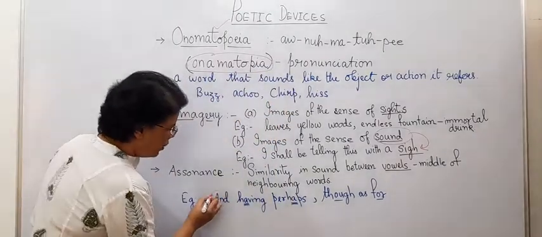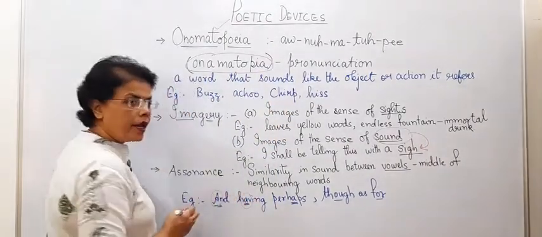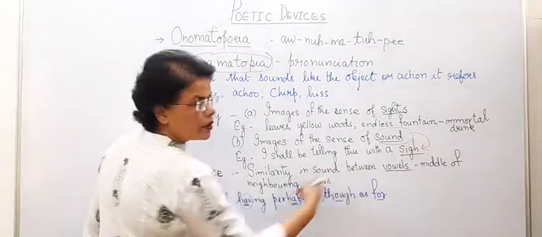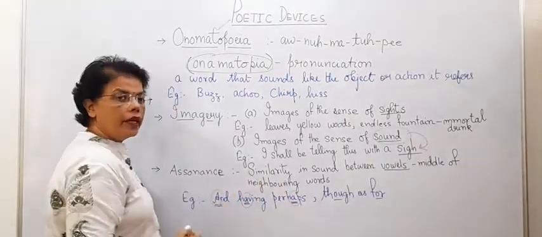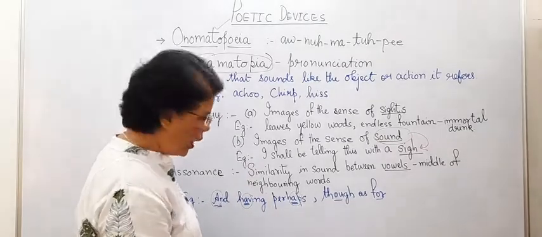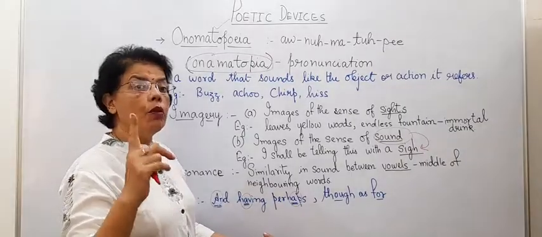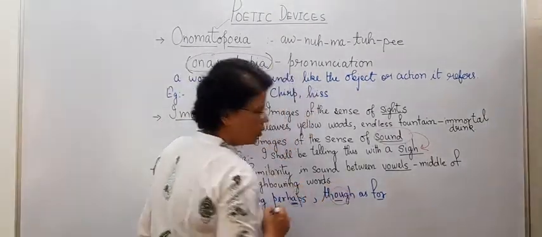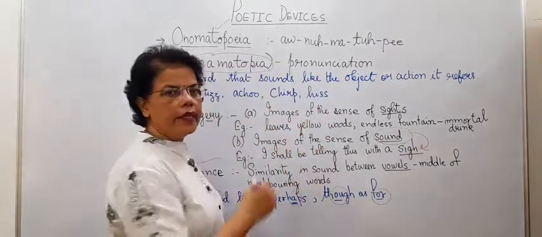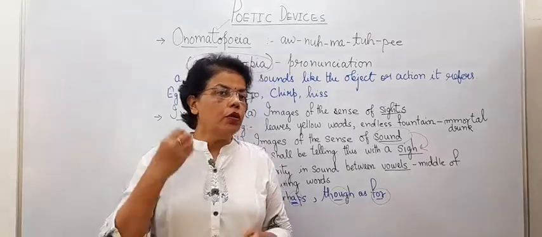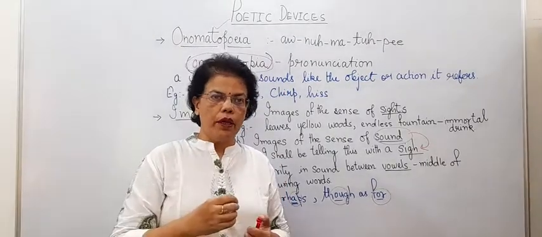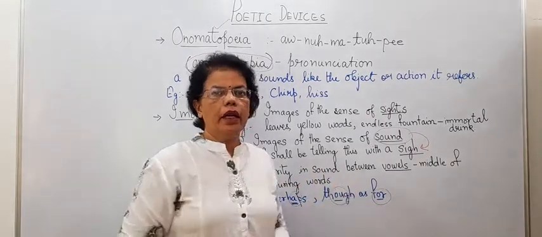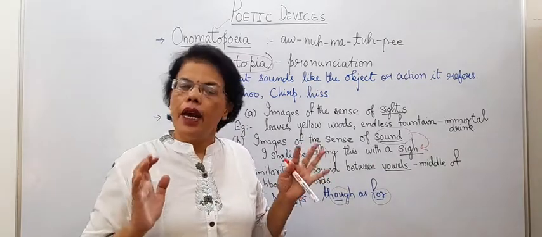Example: and having, the sound of 'a' is coming. Then perhaps, see, it is the sound of vowels. How many? In 3 words, neighboring words, side by side. Okay, so the sound has to be a vowel, then it is assonance. Alright. Then next is though, for, again it is a sounding vowel. So when you hear the sound of a vowel in the middle of any word, in 2 or 3 words, one after another, then freely write assonance. Okay.